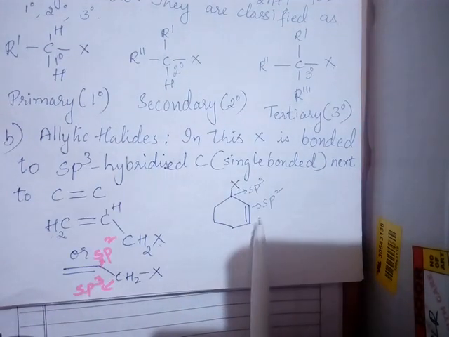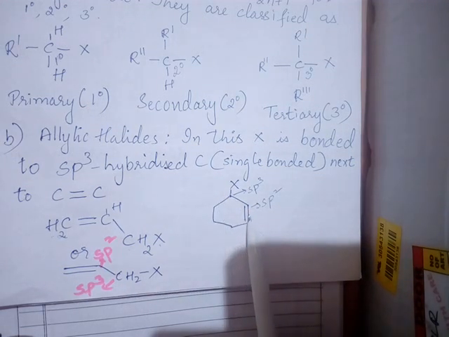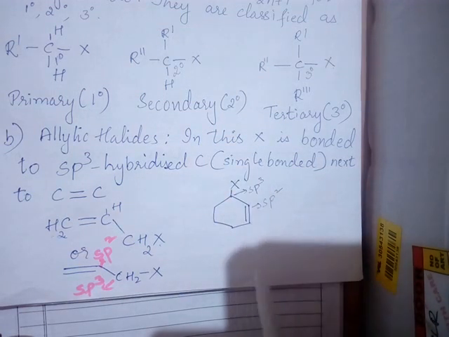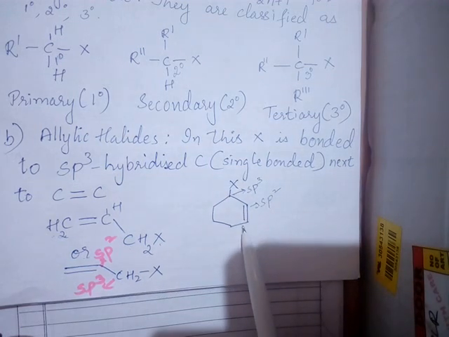Similarly, you can take another example of cyclohexene. Now in this cyclohexene, what has happened? There is a double bond here.